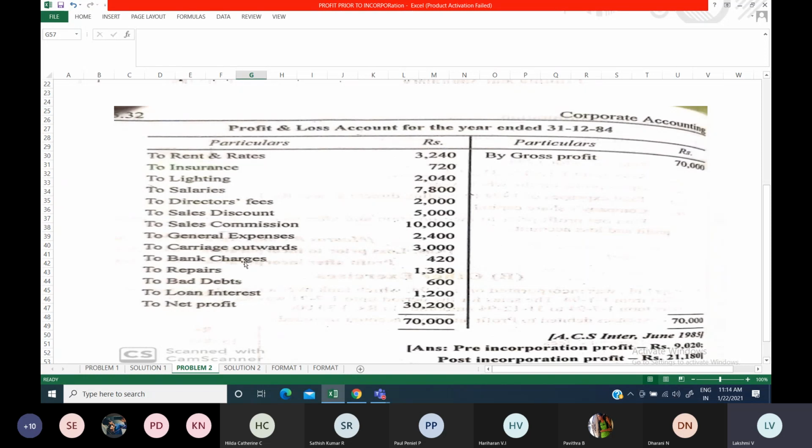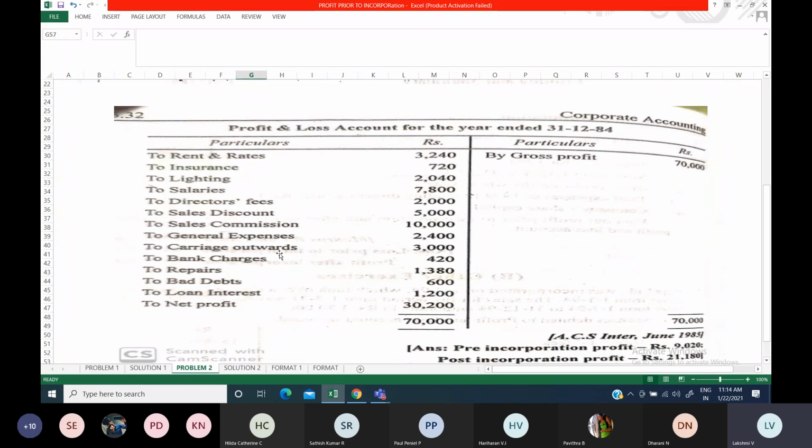And then carriage outwards. What is meant by carriage? It is a transportation expense. From one place to another, if you are going to shift your goods or stock, at that time you will incur carriage and transportation. Sometimes we mention it as freight. So carriage outwards is a kind of expense, and it has to be done based upon your sales ratio.